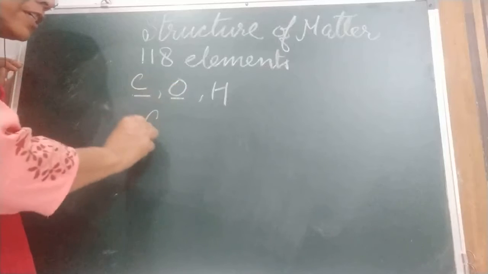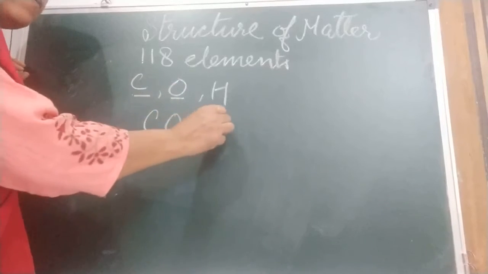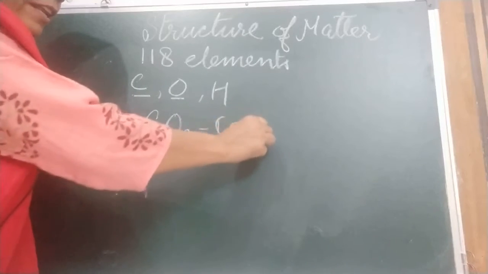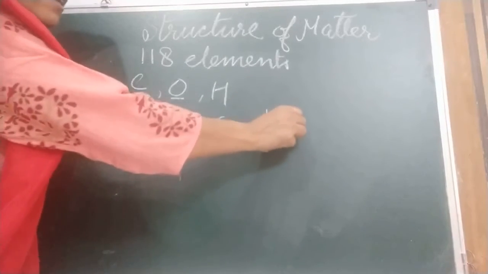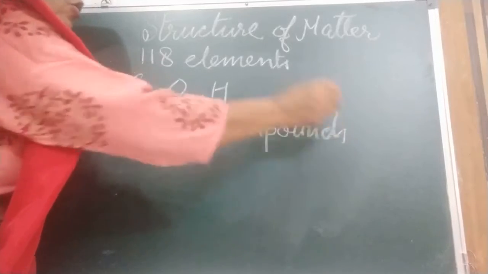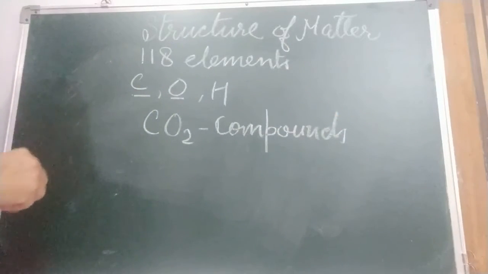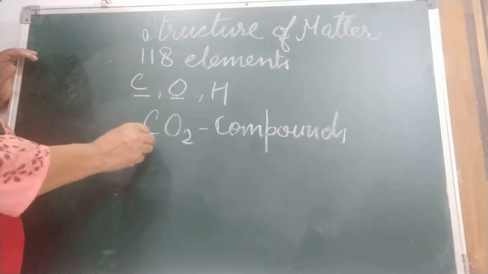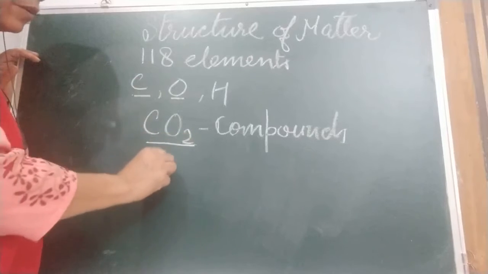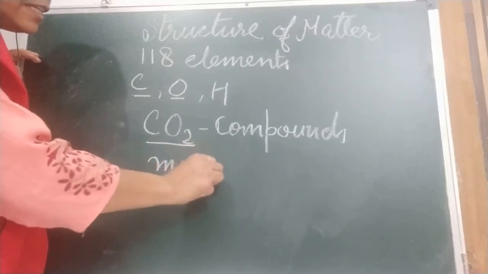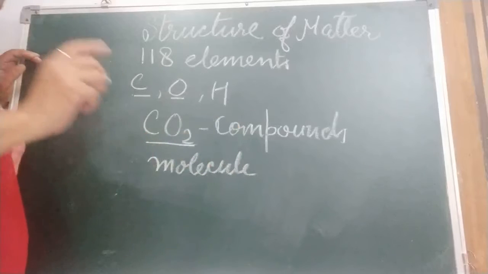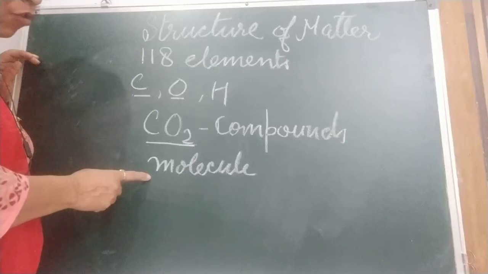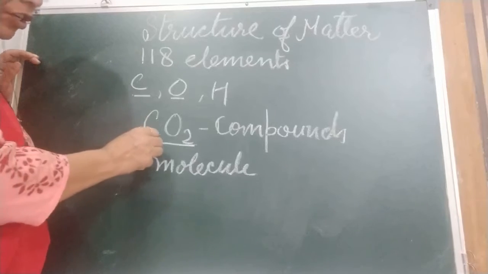Like carbon and oxygen together form what? Carbon dioxide, and this is what? Compound. Like elements are pure, in the same manner compounds are also pure. But in compounds, the smallest particle is not atom, the smallest particle is what? Molecule. Smallest particle is molecule. Okay, so first thing, what is compound? I told you, a substance formed by chemical combination.